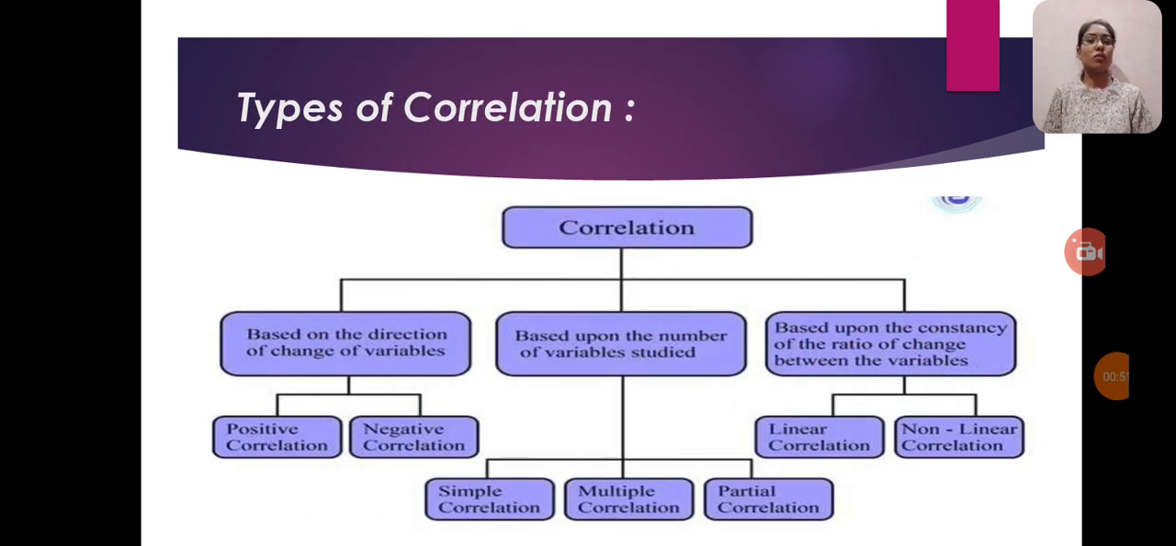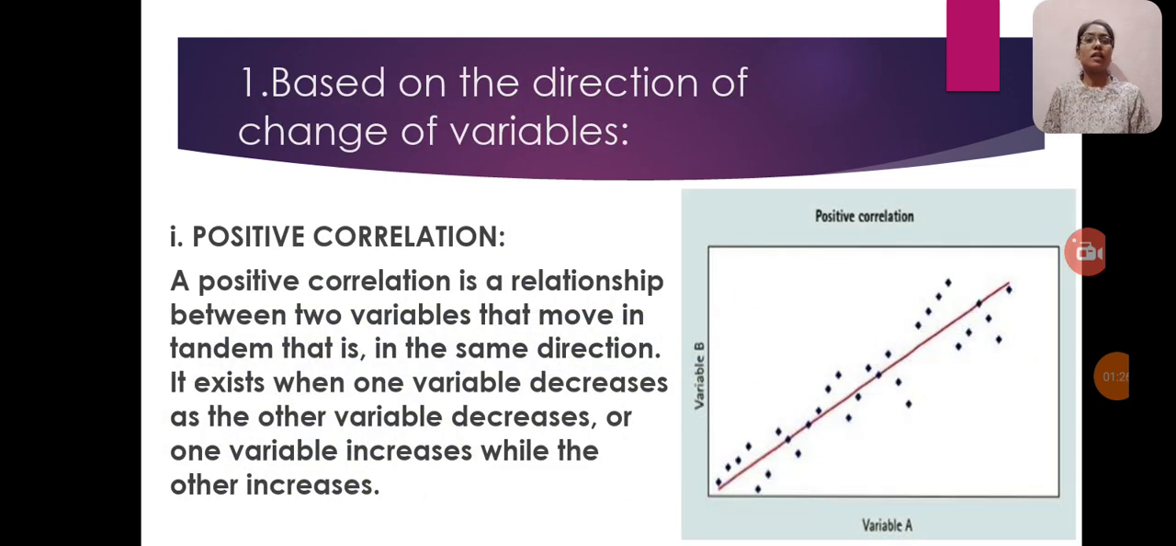Here are the types of correlation. The first one is based on the direction of change of variables. In this, the first one is positive correlation and the second one is negative correlation. The second one is based upon the number of variables studied. In this, simple correlation, multiple correlation and partial correlation. The third one is based upon the constancy of the ratio of change between the variables. In this, linear correlation and non-linear correlation. Let's now know about the direction of change of variables.